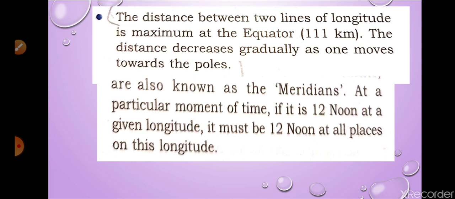And second, on a particular meridian at a particular moment of time, if it is 12 noon at a given longitude, it must be 12 noon at all the places on that longitude. So on the same longitude, all those places will have the same time. That is the main concept of this question. So I hope it is clear. Question number 2B is clear here.